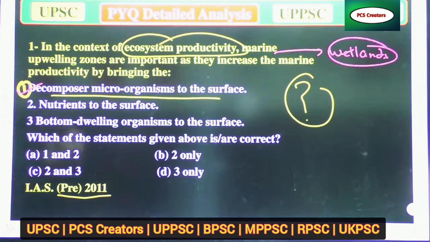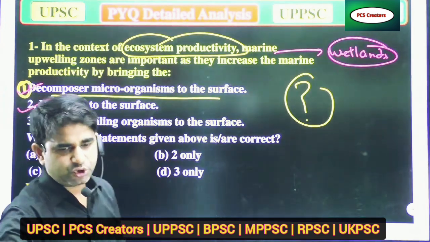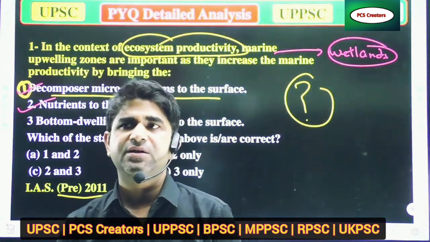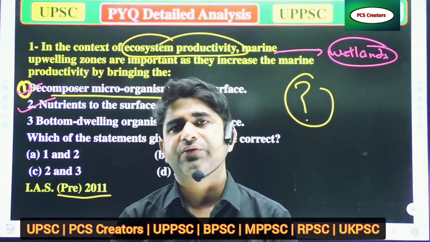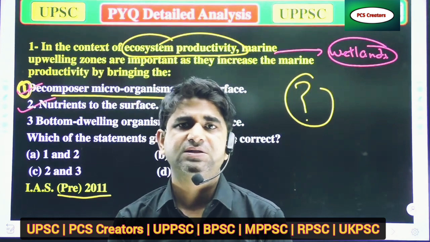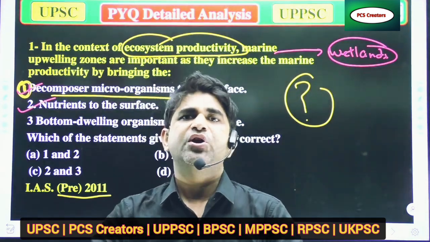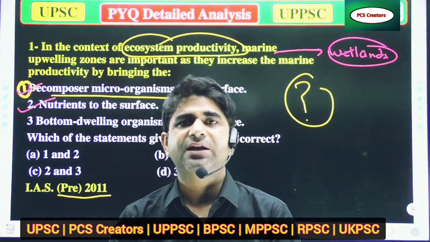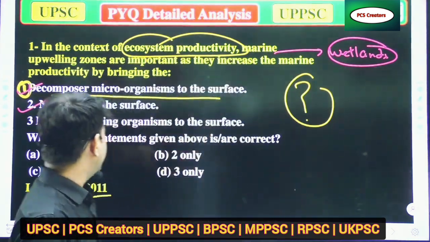Second, nutrients to the surface: I don't know about it. Third, bottom-dwelling organisms to the surface: no. Only option 2 is correct, because in oceans as well as in wetlands there is huge nutrition, and the organisms growing in those areas will find more nutrition, so there will be huge biodiversity and the productivity of those ecosystems will be very high. So only option 2 is correct.